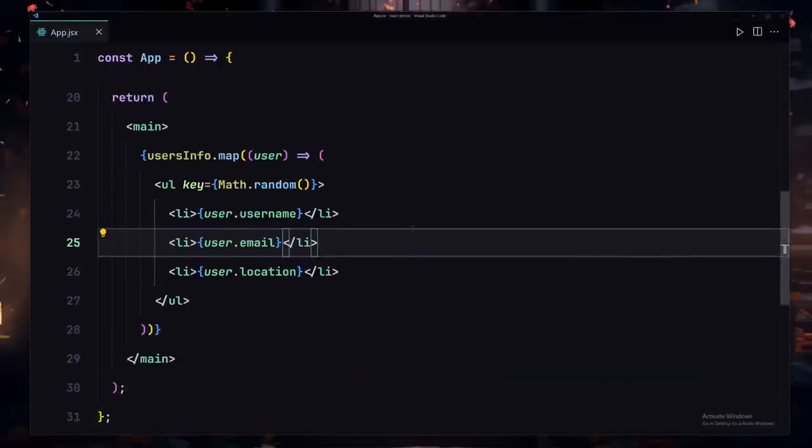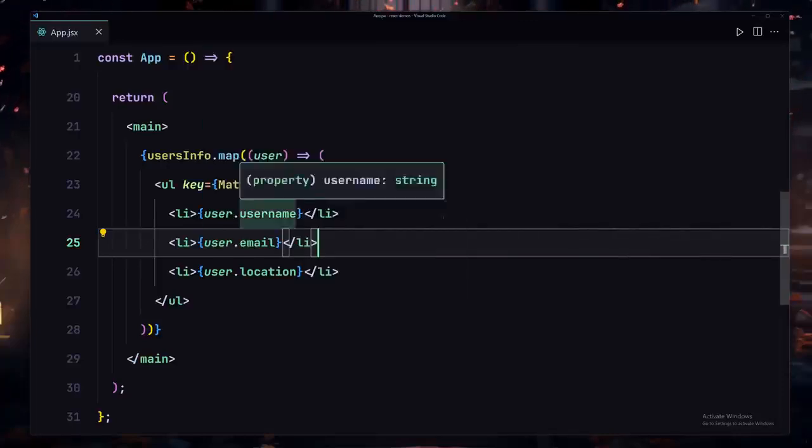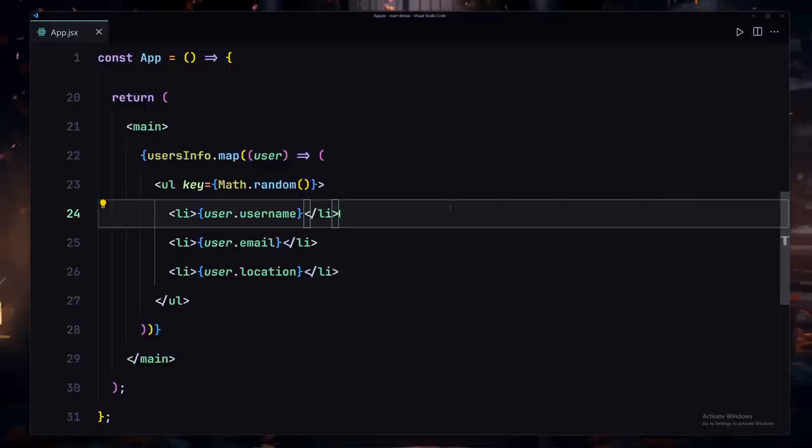But there is an optional thing that I want to do. If you don't care about that, you don't have to worry about that. If you don't know what JavaScript destructuring is, you can go ahead and watch my JavaScript video about that. I have a complete course on JavaScript, so if you take that course, you would be fine. So now I'm going to destructure this value. If you can't destructure that, you don't have to worry about that.